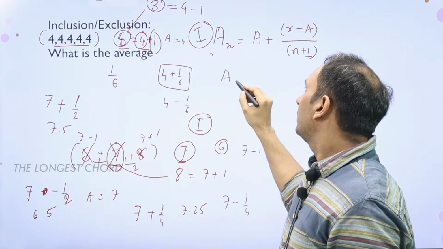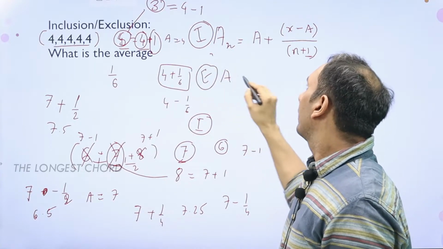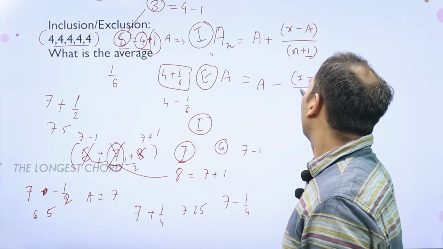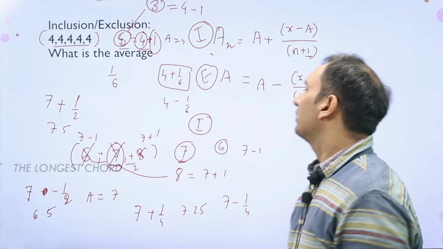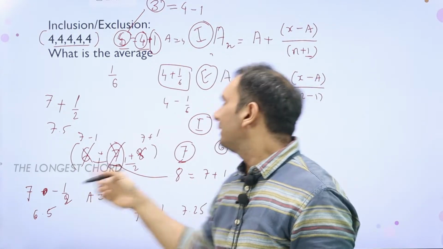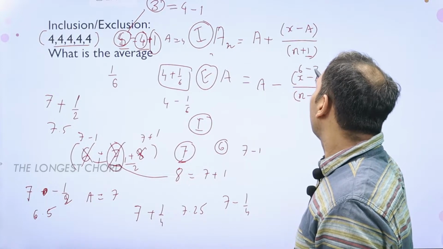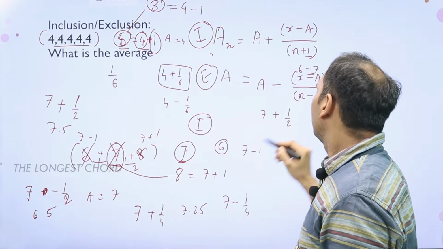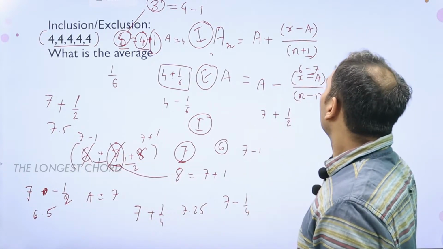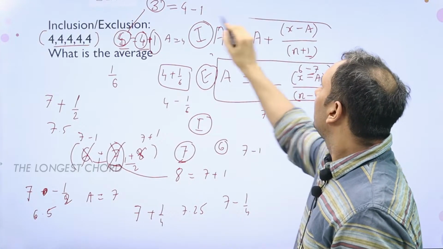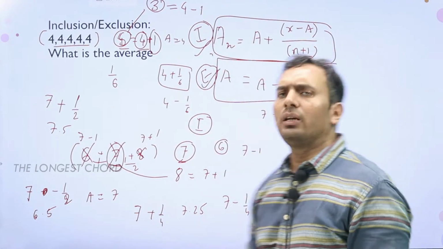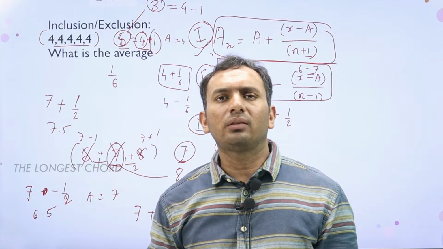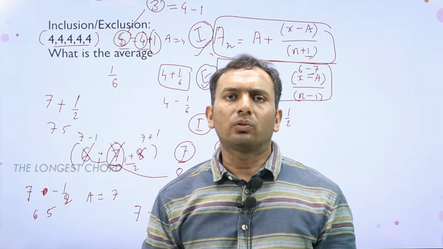And in case of exclusion, you can say average minus x minus a divided by n minus 1. So like this, if 6 is removed here, we can say 6 minus 7, so it will be 7 minus, now this is already minus, so minus plus minus is plus, so we can get this 7.5. So we can just remember these formulas and we can manage this inclusion exclusion very easily, or we can solve it mentally also. So let us look at some questions where we can solve the question mentally.